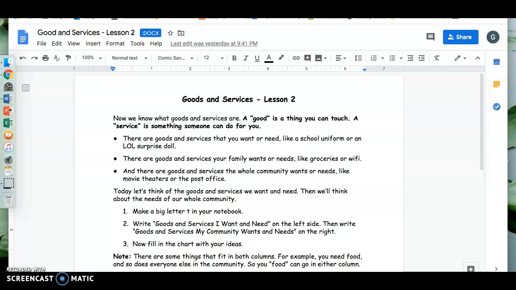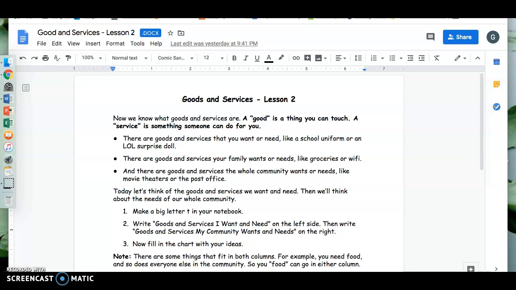A good is something like a piece of candy, a hat, a car. A service is a haircut, the mailman delivering your package, and somebody fixing your car.